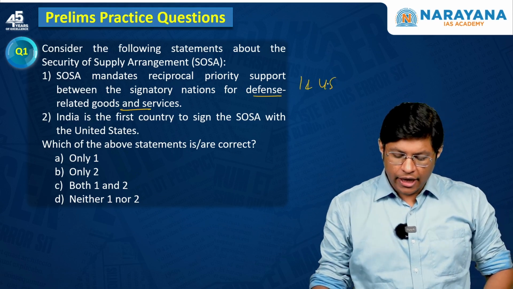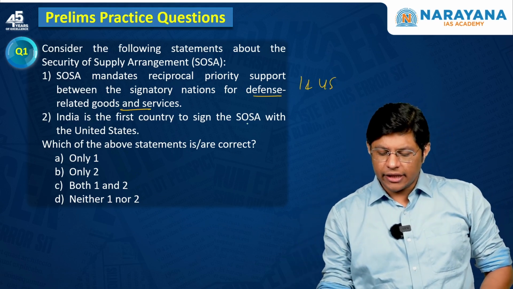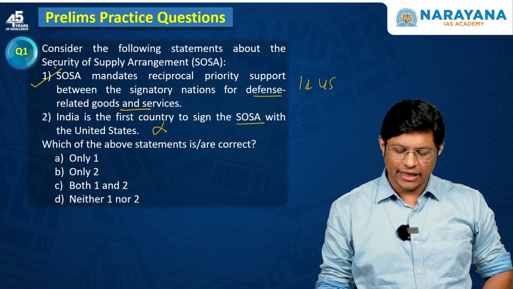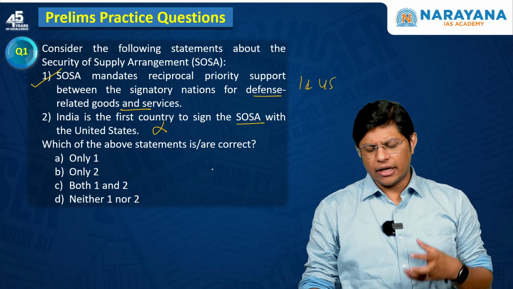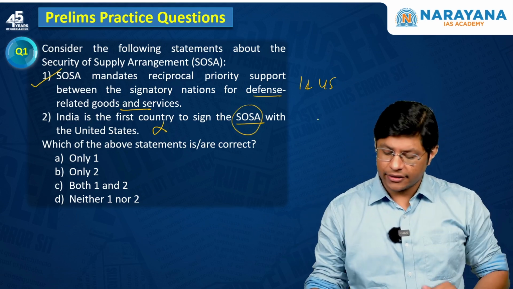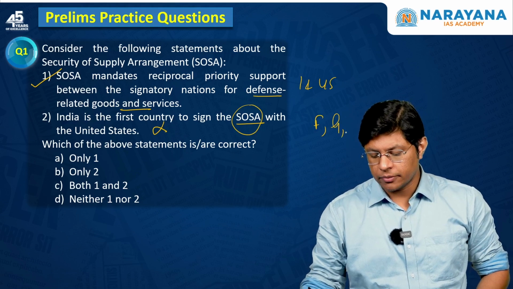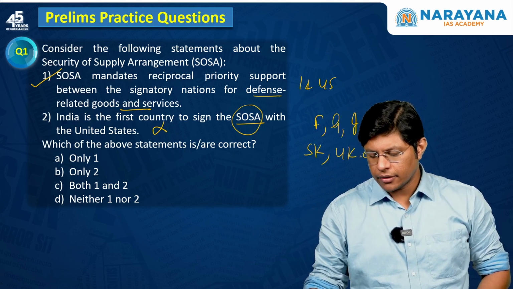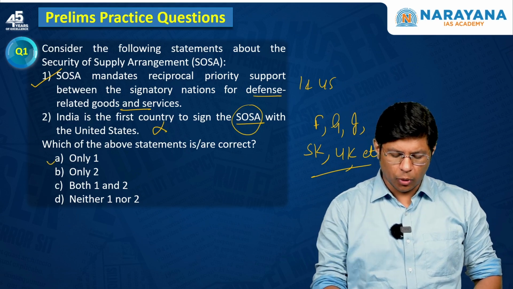Two: India is the first country to sign the SOSA with the US. Wrong. The first one is correct. The second one is incorrect. Why? Because this agreement has been signed with many NATO countries like France, Germany, Japan, South Korea, UK, etc. So, option A is the correct answer.